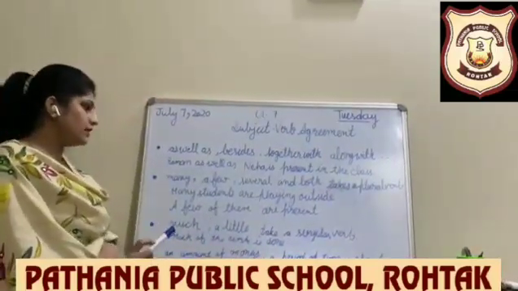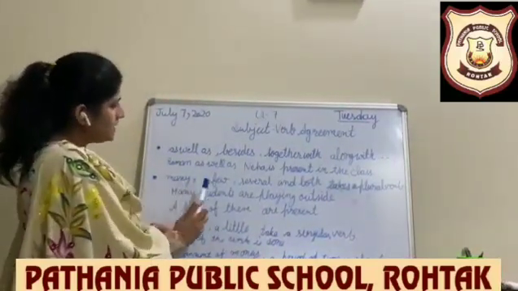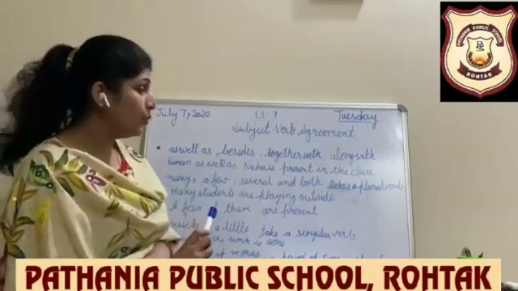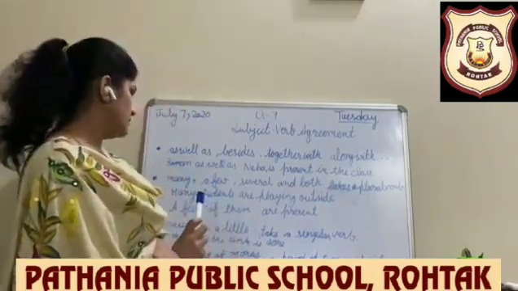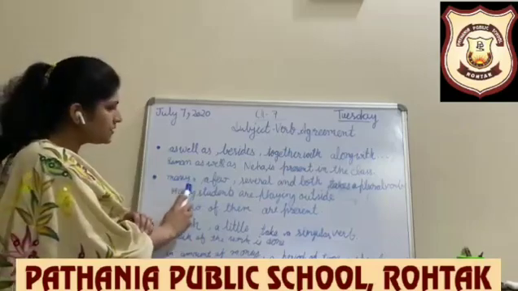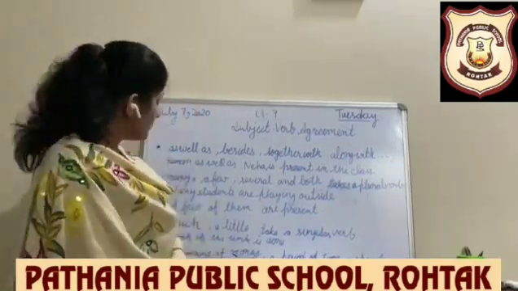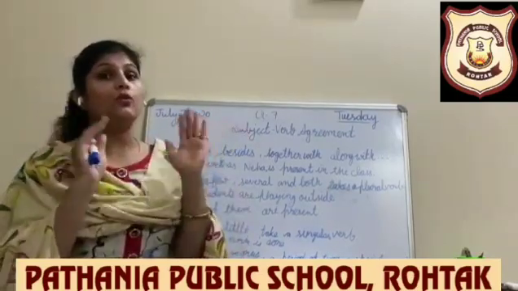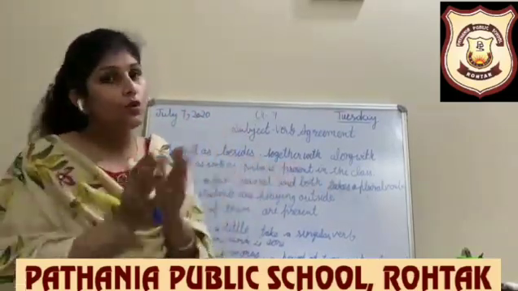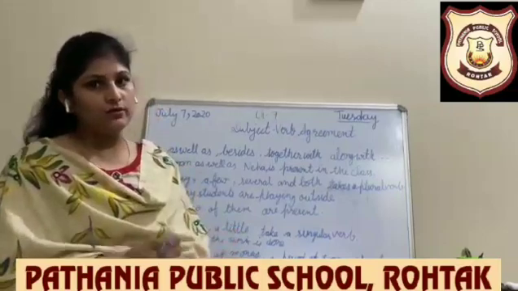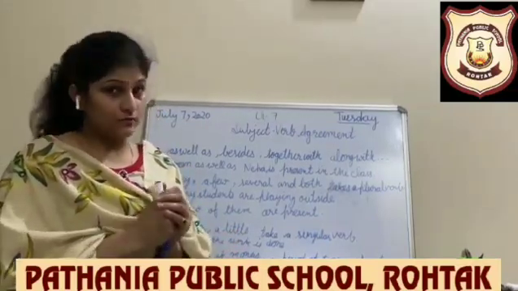Now, see another one: many, a few, several, and both. If a sentence starts with these expressions, we will use a plural verb. Many means so many. Several also denotes a number of persons or things.